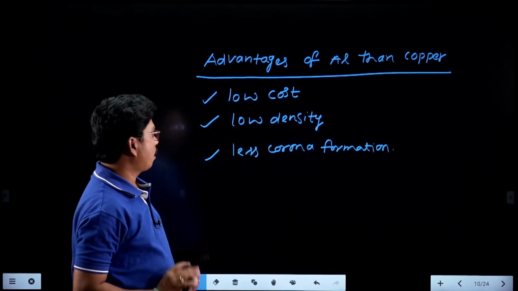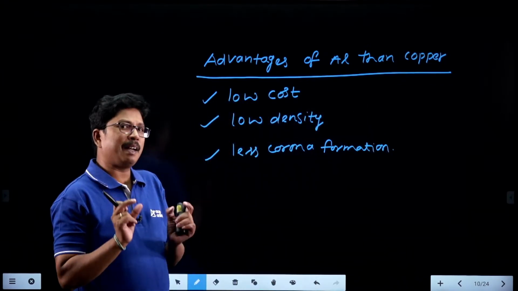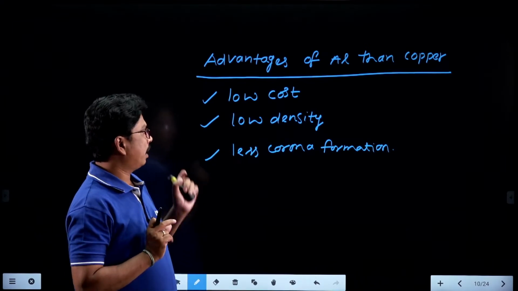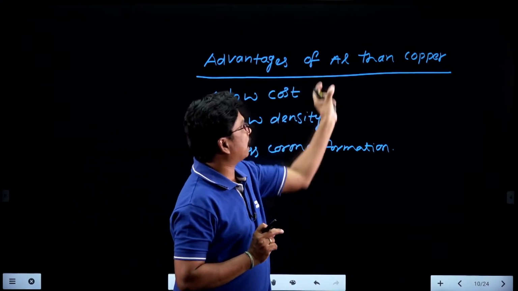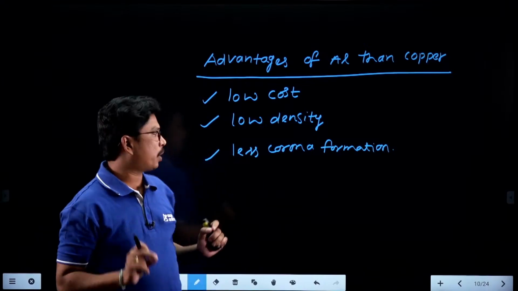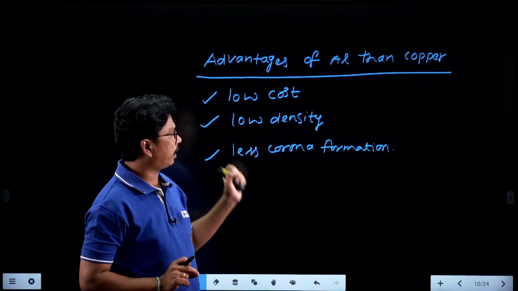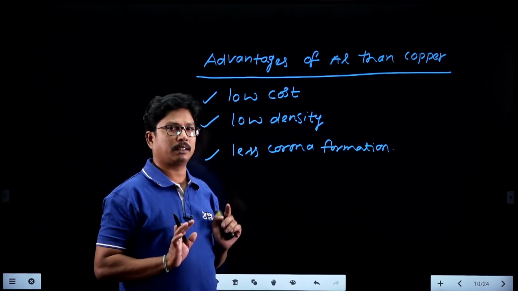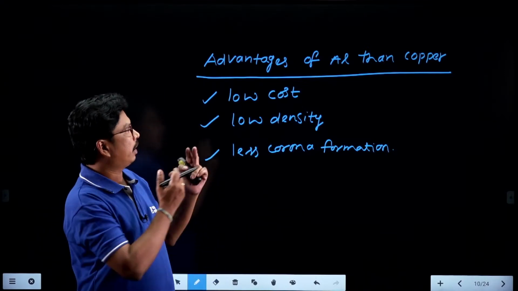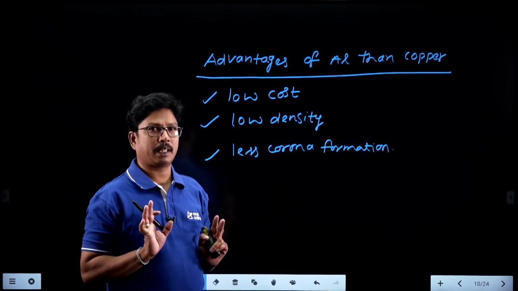Right? So if you want to take the same resistance from an aluminum conductor and a copper conductor, the corona formation on the aluminum conductor is less than that of the copper conductor. So these are the major reasons why we prefer aluminum conductor over copper conductor.